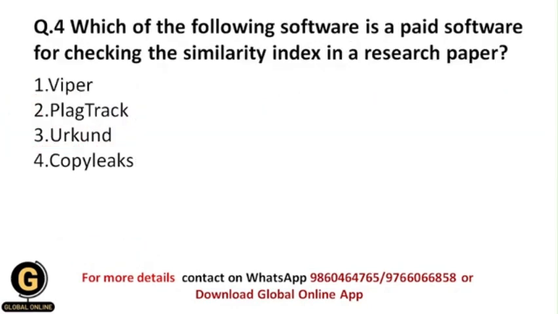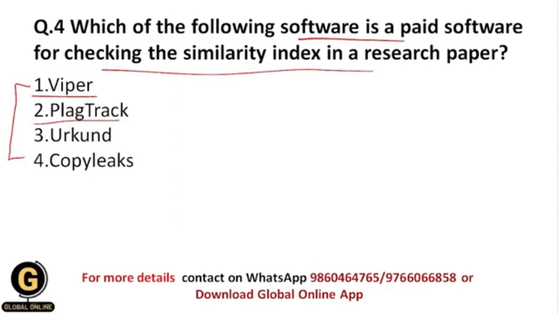Next is, which of the following software is a paid software for checking the similarity index in a research paper? Okay, so from these names of the softwares which are plagiarism softwares, which is the software which is a paid software, basically we pay for it for checking the similarity index in a research paper, or simply for checking the plagiarism. So whether it is Viper, whether it is PlagTrack, whether it is Urkund, or whether it is CopyLeaks.